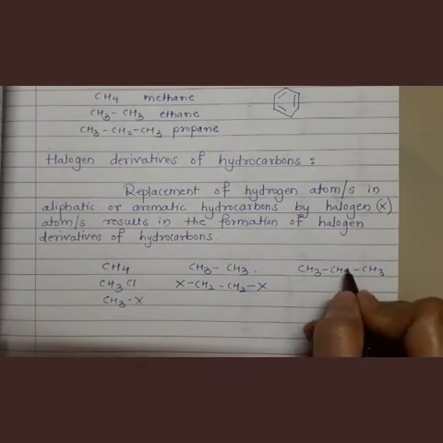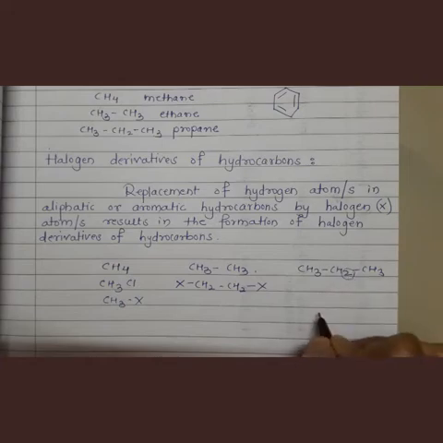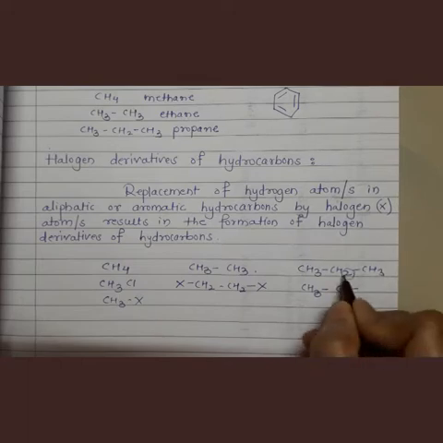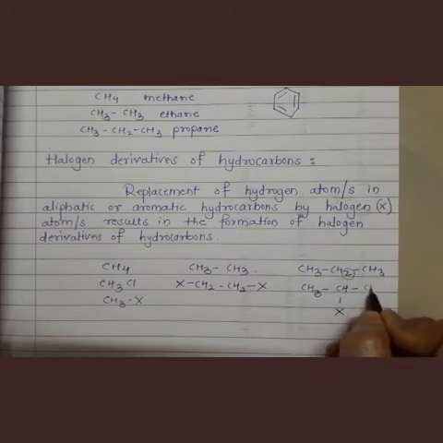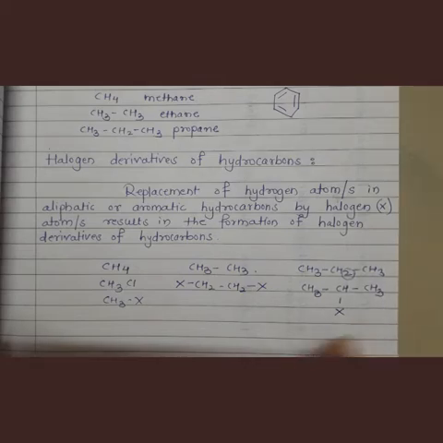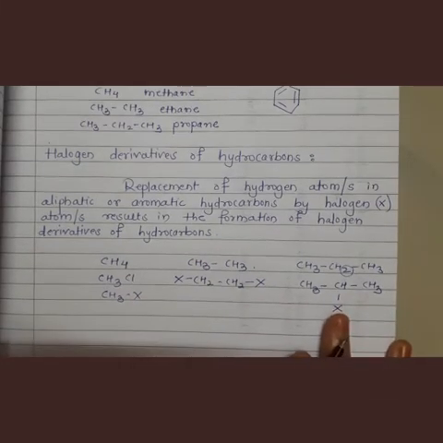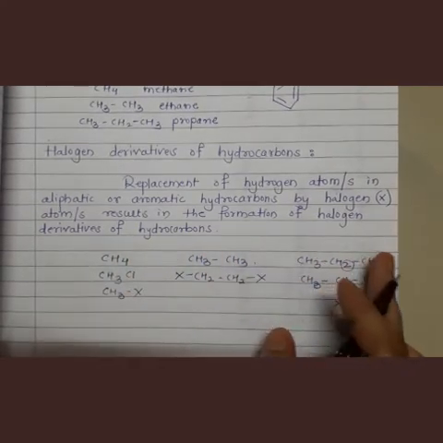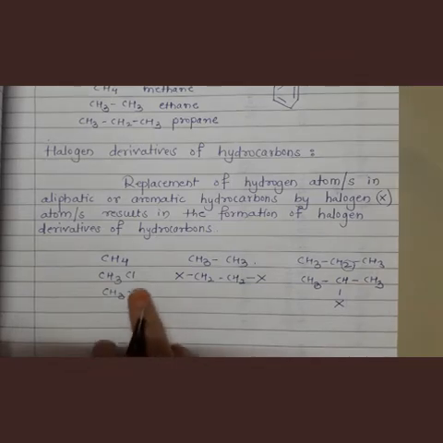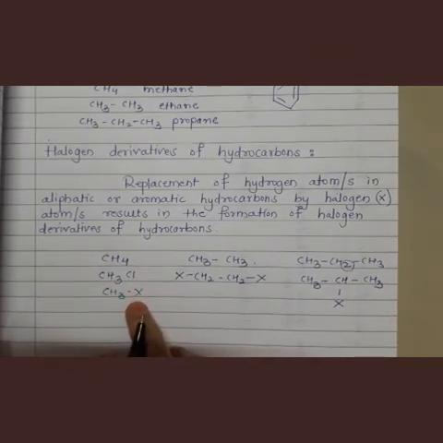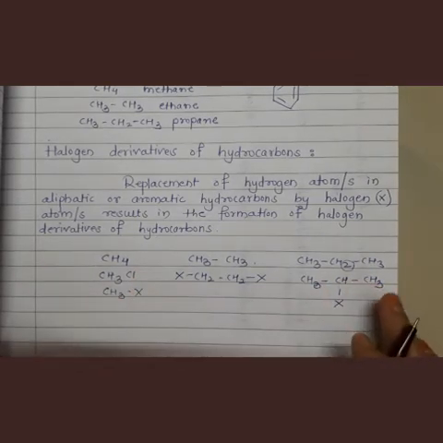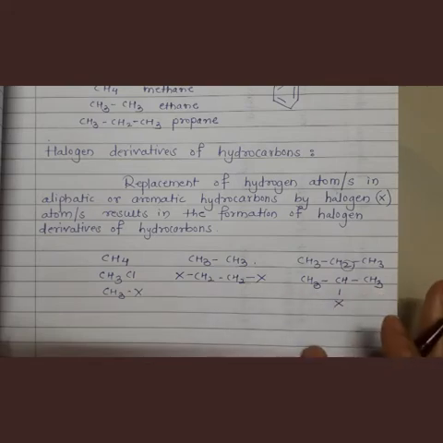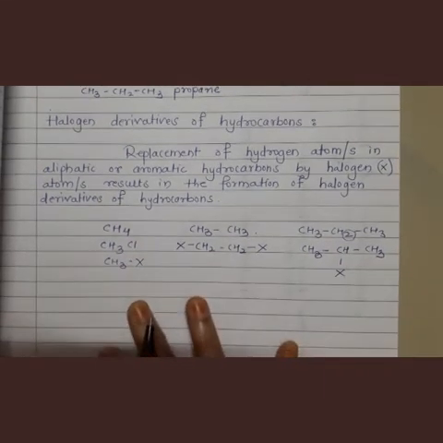Suppose one of the hydrogen atoms of the middle carbon is replaced by chlorine, so two hydrogens become one hydrogen. So these all were aliphatic hydrocarbons, where one hydrogen atom is replaced by halogen, and these halogen derivatives of hydrocarbons have formed.